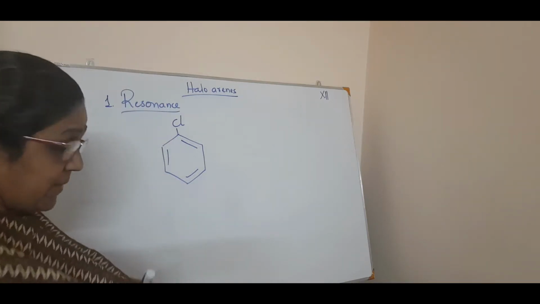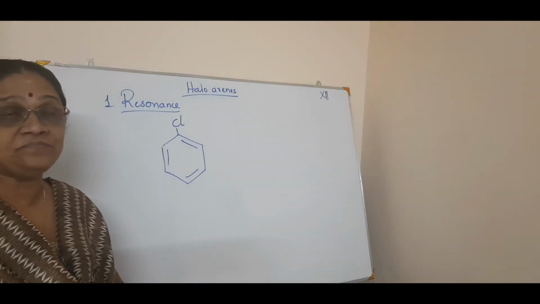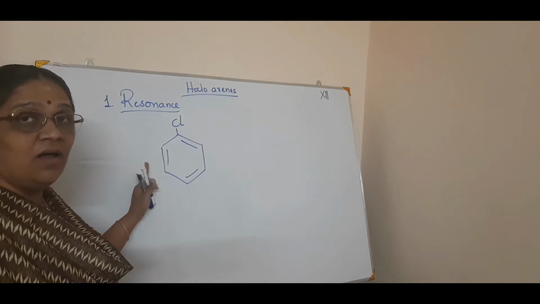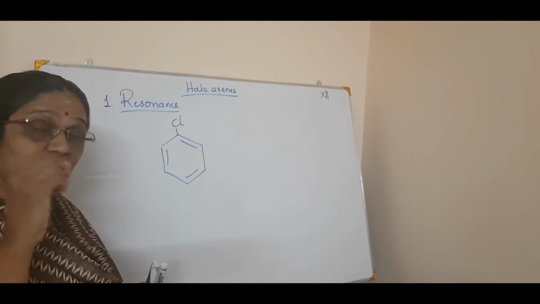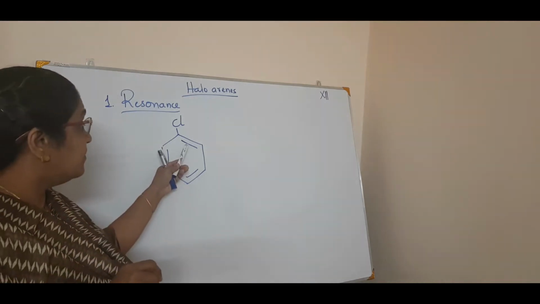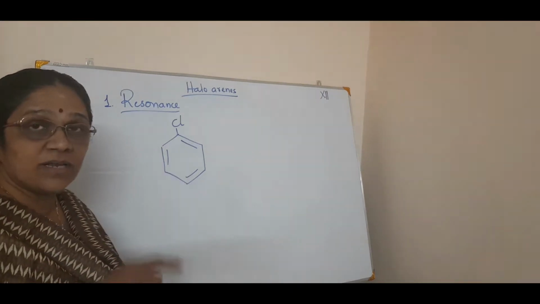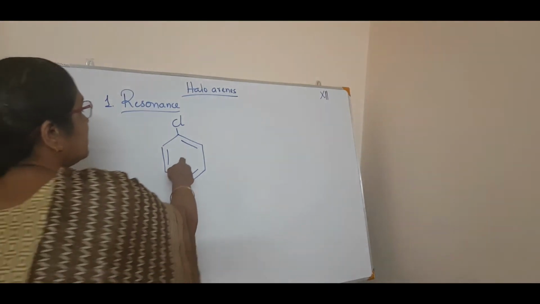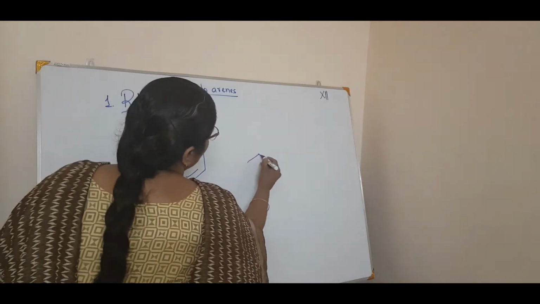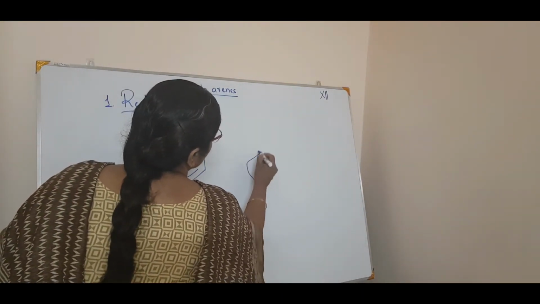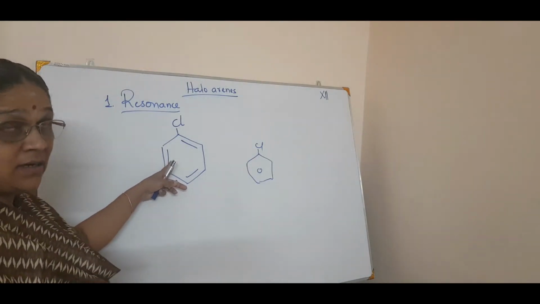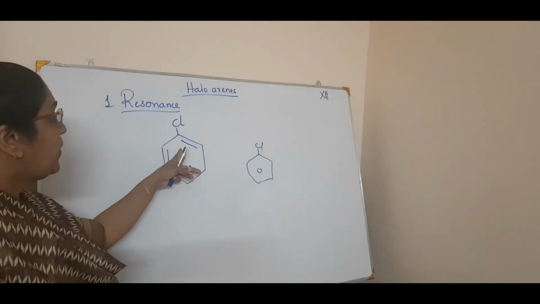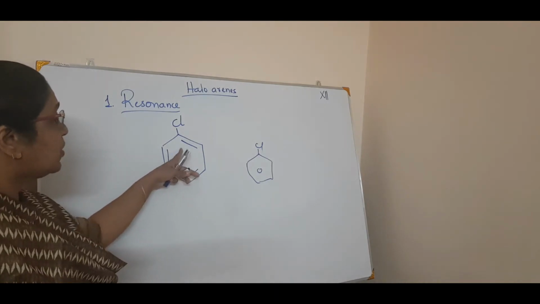One of the major mistakes in the case of benzene is that children forget to give this bond or a circle. If the bond is not there, we can have a circle also. This is the same as this, but if we want to show the resonance structures, we have to draw this bond.